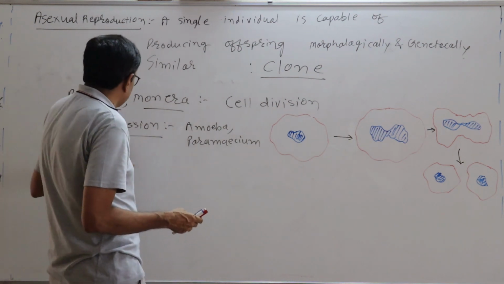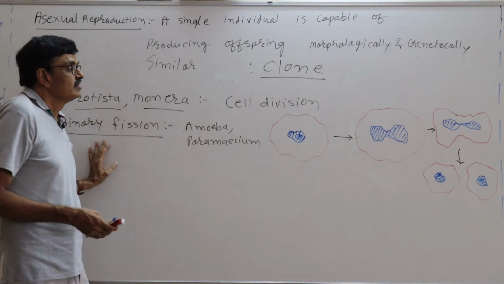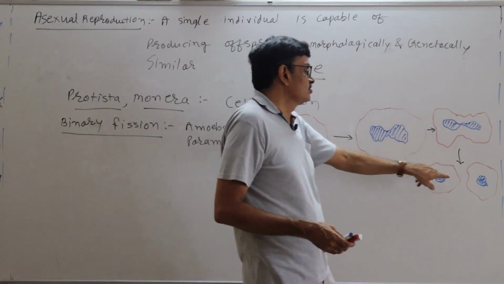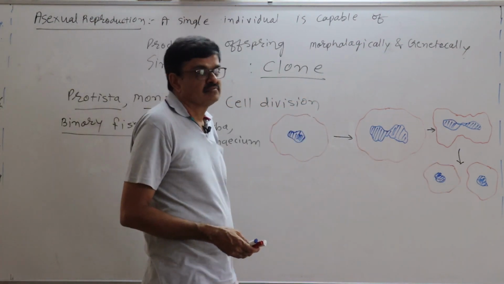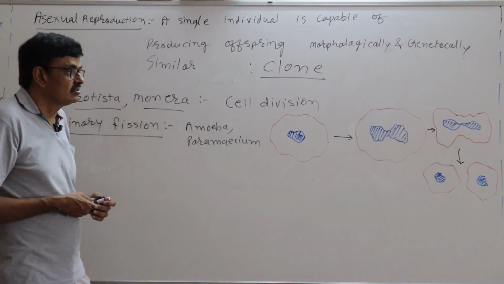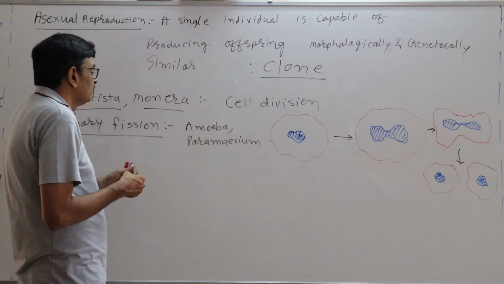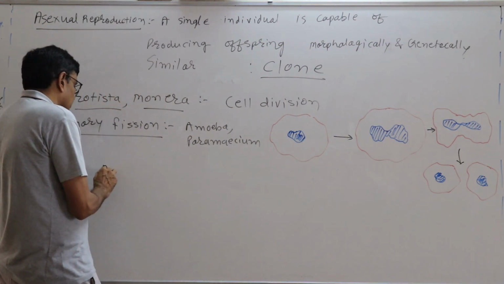This entire process is called binary fission, because one organism produces two new organisms. Multiple fission is not given in your text, but we will go through it.